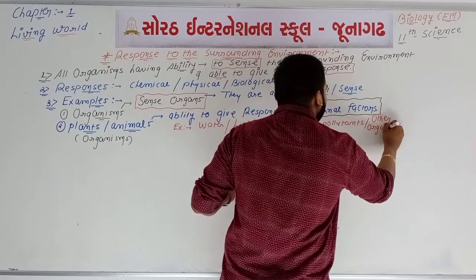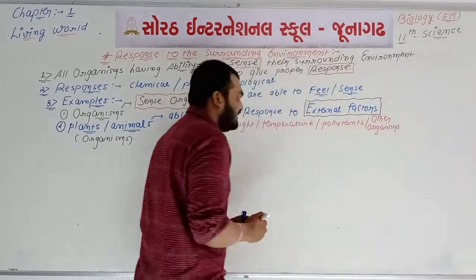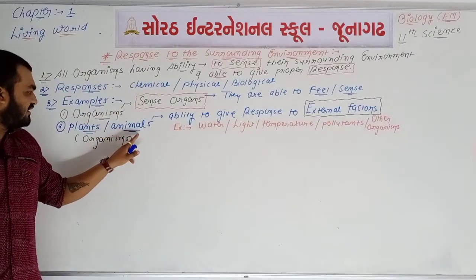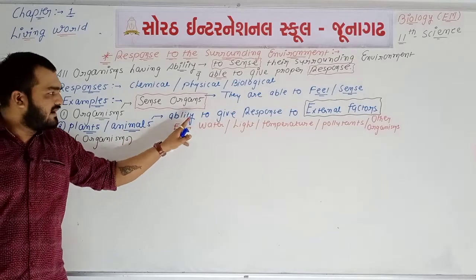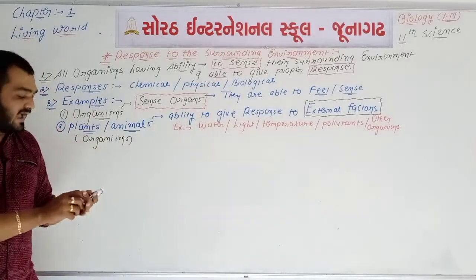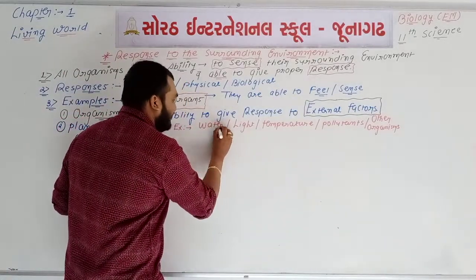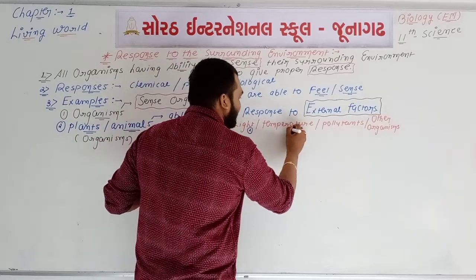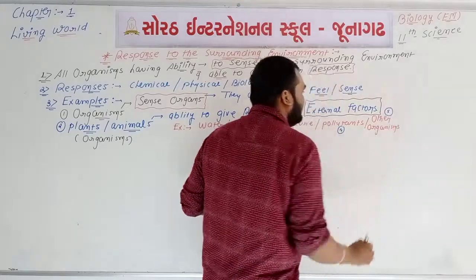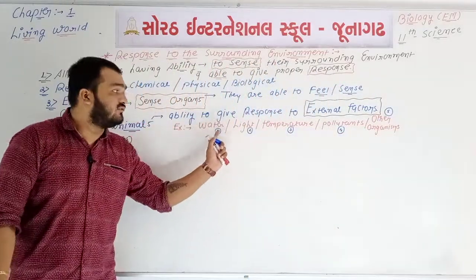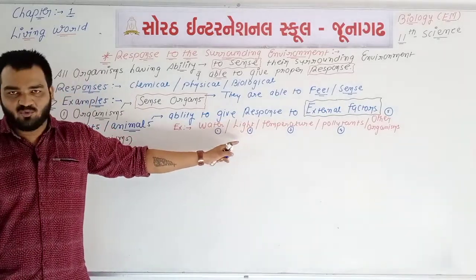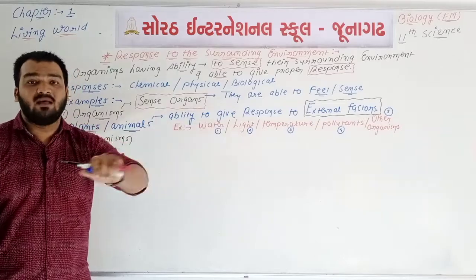The sentence will be: plants and animals have the ability to give proper response to some external factors, like the first one is water, second one is light, third one is temperature, fourth one is pollutants, and fifth one is other organisms. So you will remember all these five words, because these five words are included in your textbook. These are all one type of MCQ.